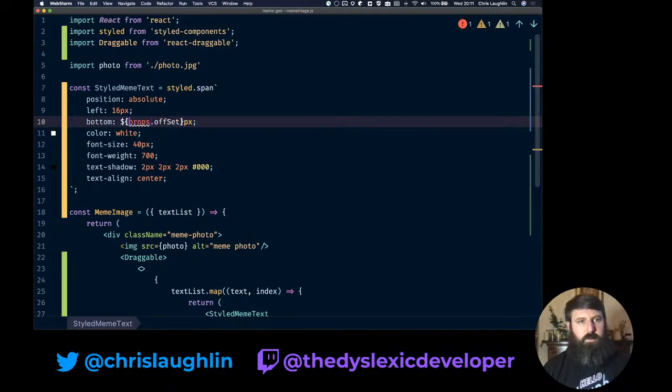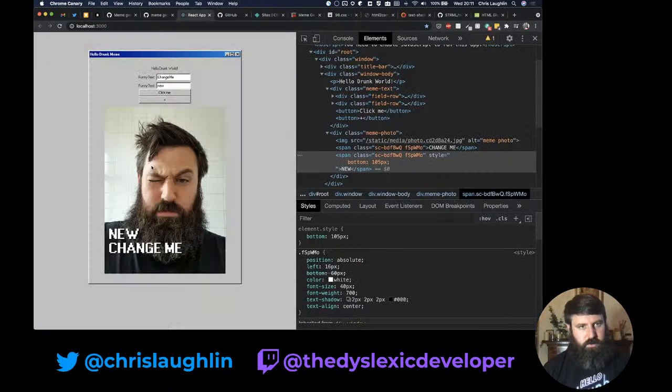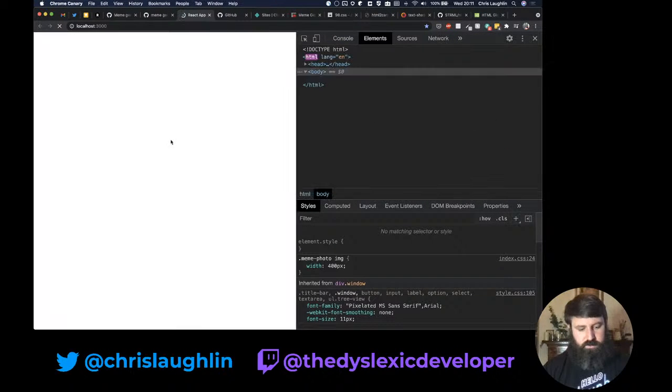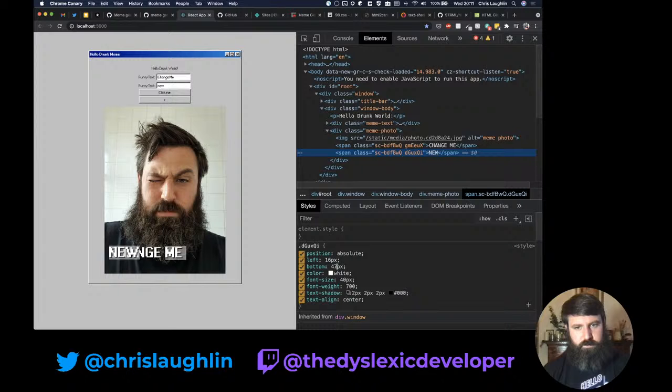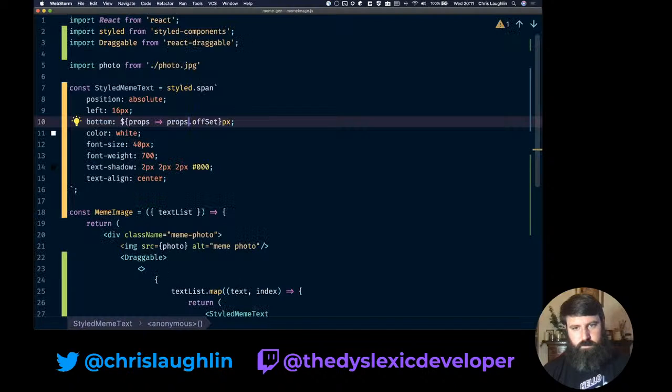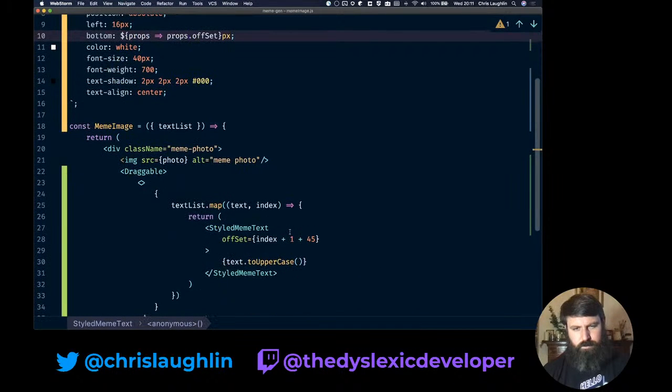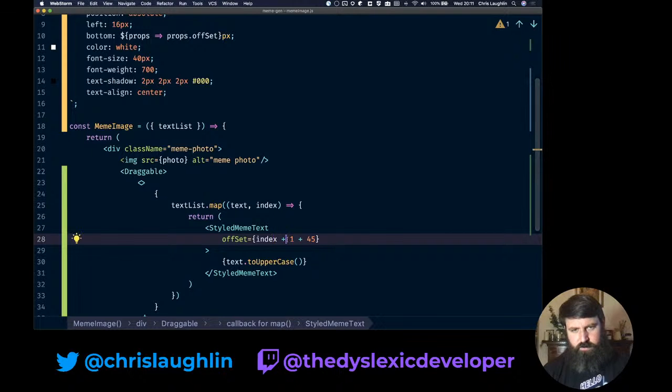Props of the function props. That didn't work. Why did it not work?